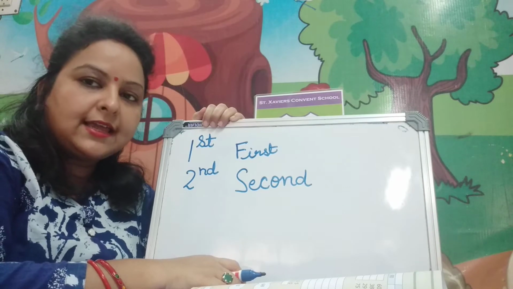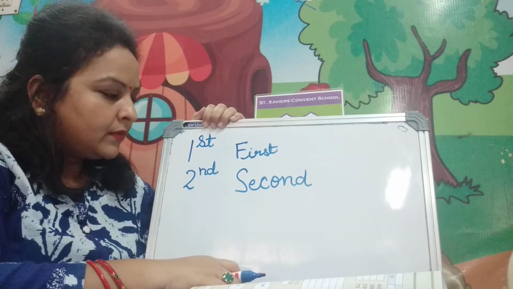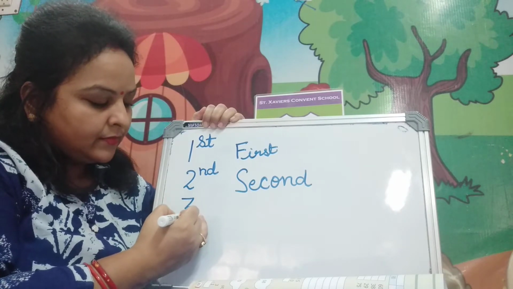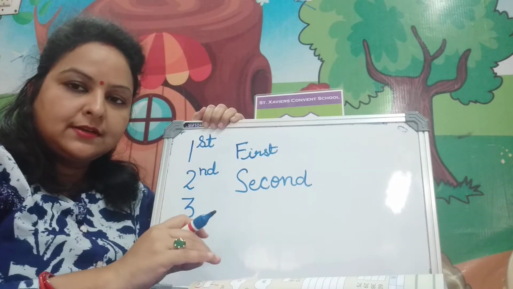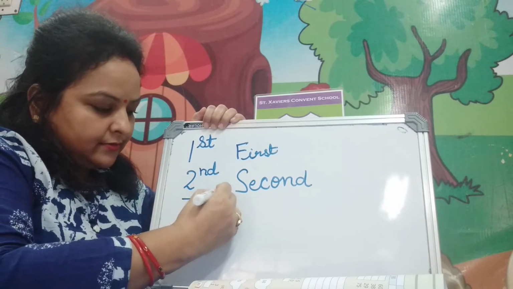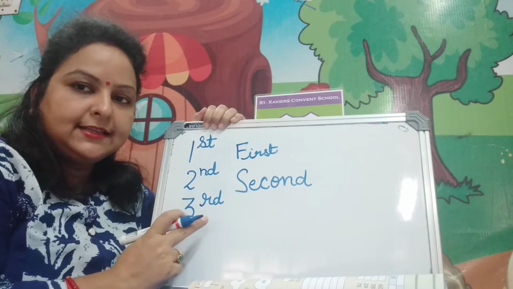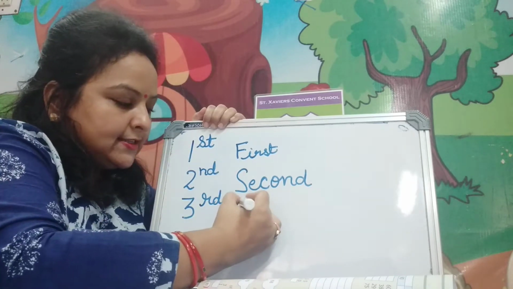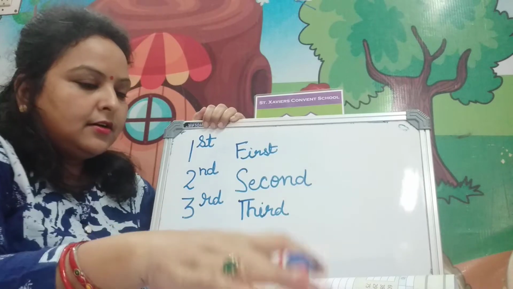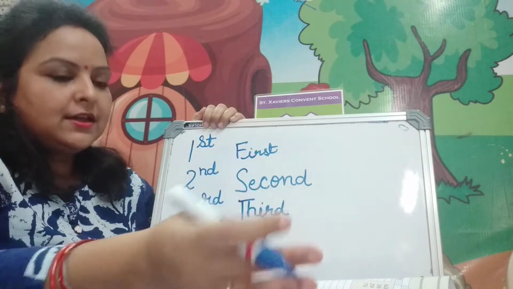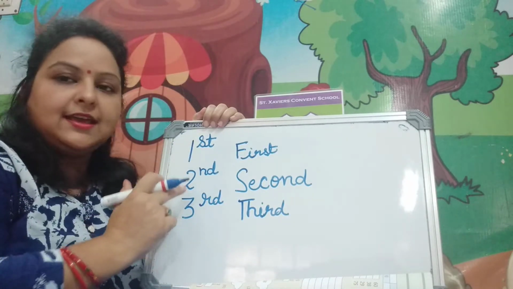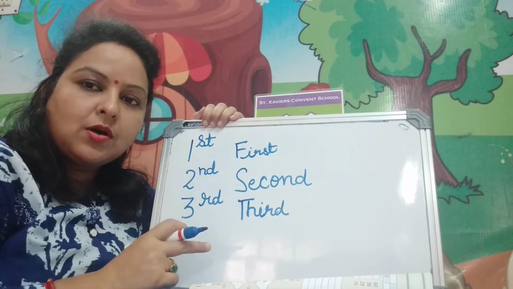SECOND, second. After 2 which number comes? 3. The person in position 3 we will say third. Superscript will be RD, and we will write the spelling THIRD, third. When students come in the class, they are at a particular position: first, second, third. So these are called ordinals.